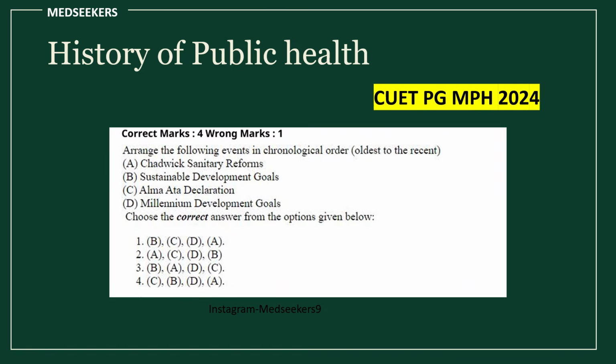Next question they have asked in CUET PG MPH 2024 is, according to chronological order from the oldest to recent, you have to arrange it. You know when Millennium Development Goals started. One is Alma Ata Declaration, Sustainable Development Goals, Chadwick Sanitary Reforms. So that you have to arrange it, which is the oldest one and which is the latest one accordingly.